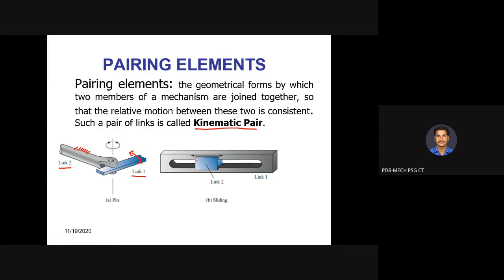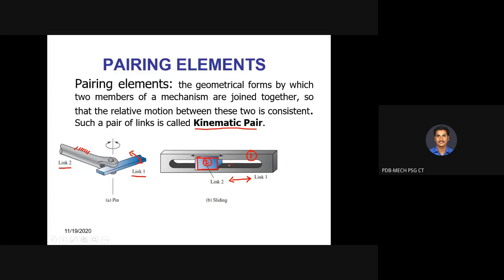Now, here if you look at this slotted lever, okay, it is a slotted lever. We are having a slot in this lever in which we are having a slider. So the slotted lever is assumed to be link 1 and the slider is assumed to be link 2. In the slot, link 2 is going to move to and fro along this direction. So between link 1 and 2 we are having a relative motion, then it is said to be a kinematic pair.